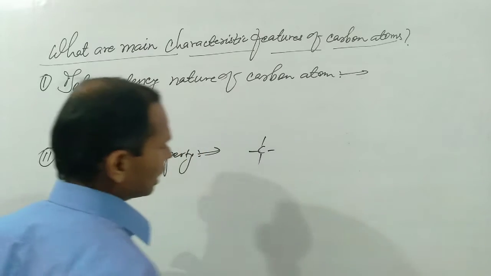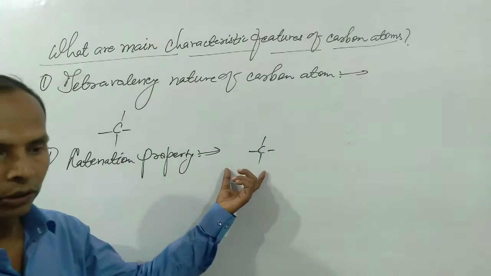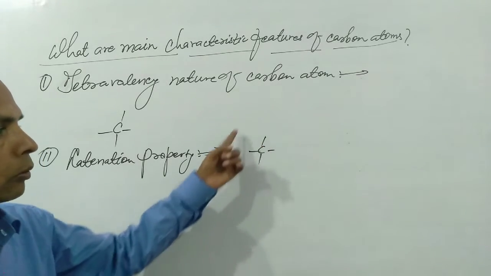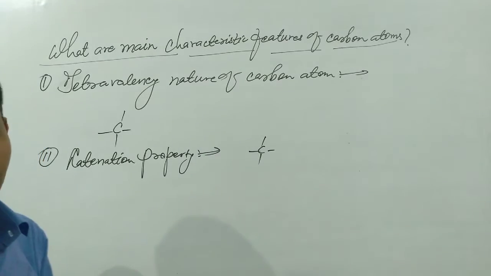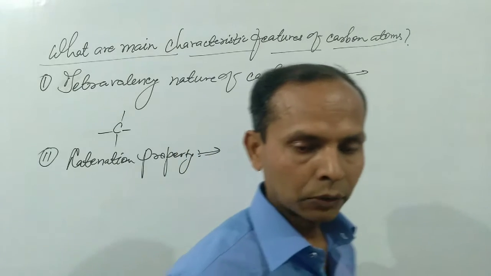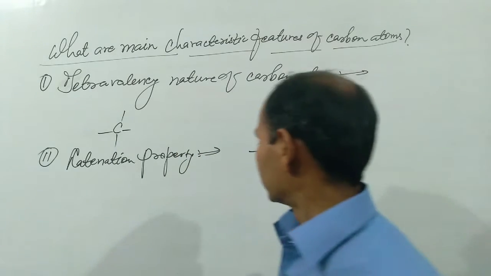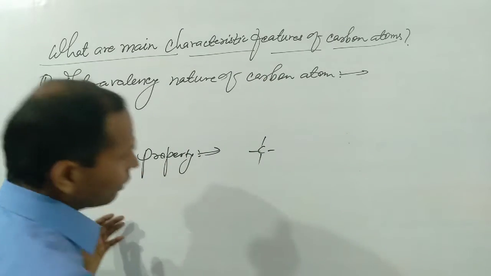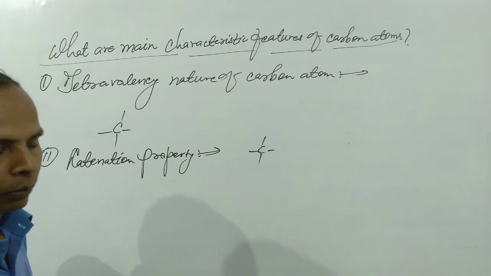In the first point, we discussed tetravalency nature of carbon atom. This is the tetravalency of carbon. These are the 4 covalent bonds. With the help of these bonds, other elements like hydrogen, oxygen, sulfur, nitrogen and halogen atoms can be added. In case the organic compound contains only one carbon atom, this is one type of compound.